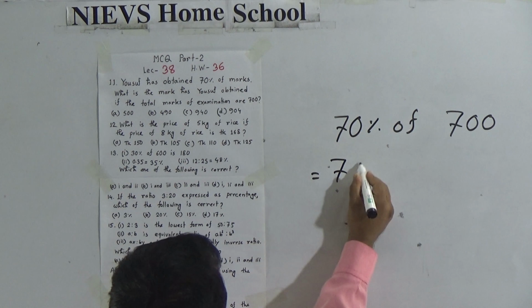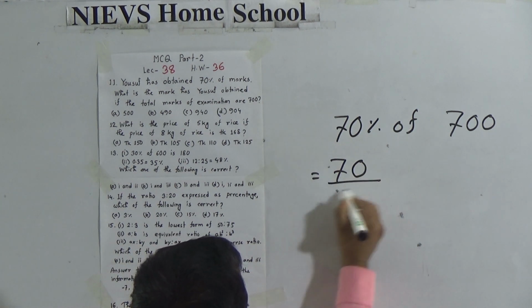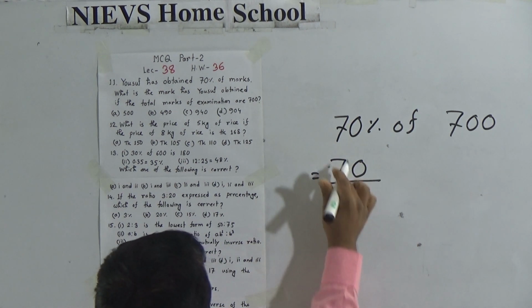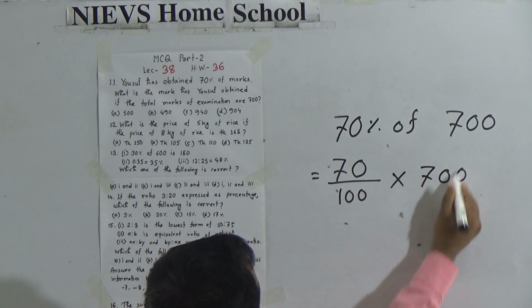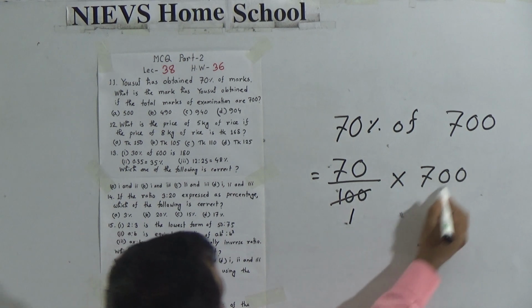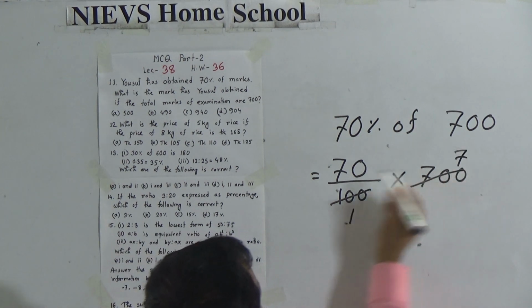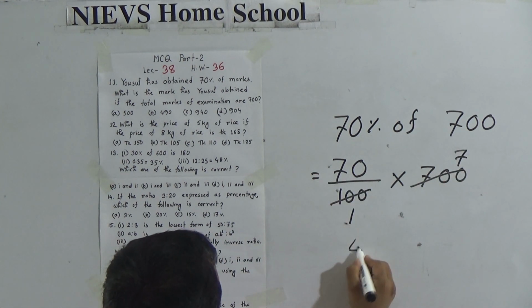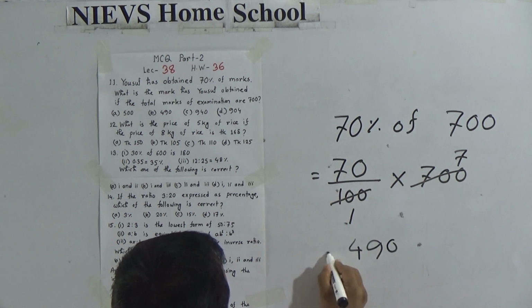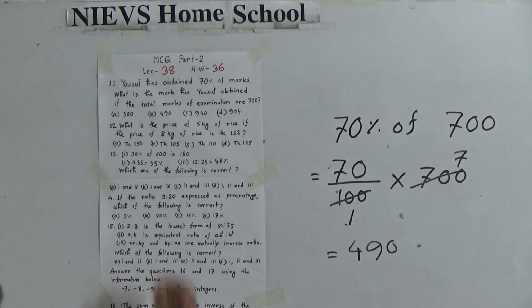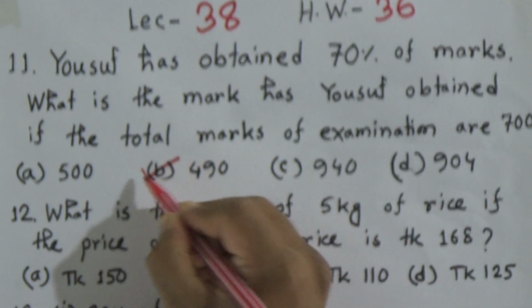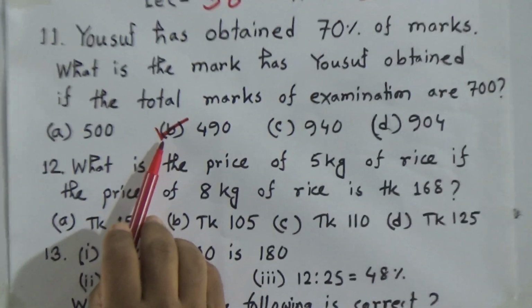So, we can write 70 by 100 because of this percentage sign. Of means multiply, and 700. 100 ones are 100, 7 ones are 7. So, 7 multiply 7 equal to 49 and this 0. So, our answer will be 490. That means he got 490 marks. Answer will be B. Okay.